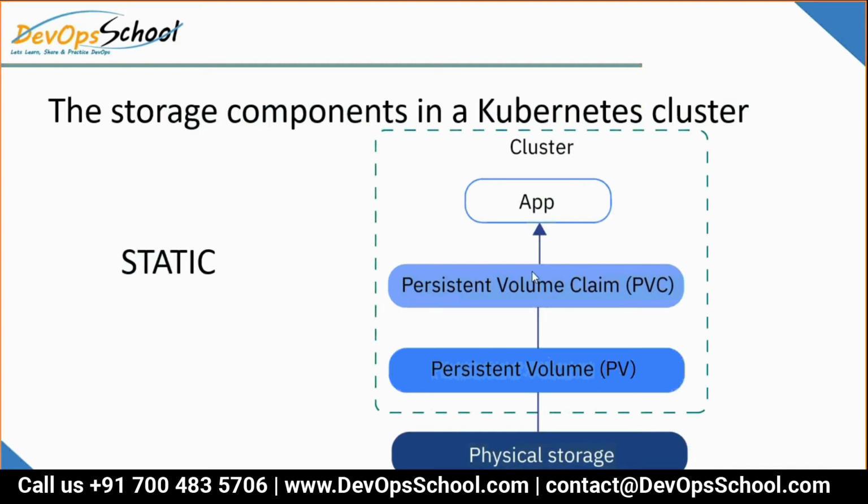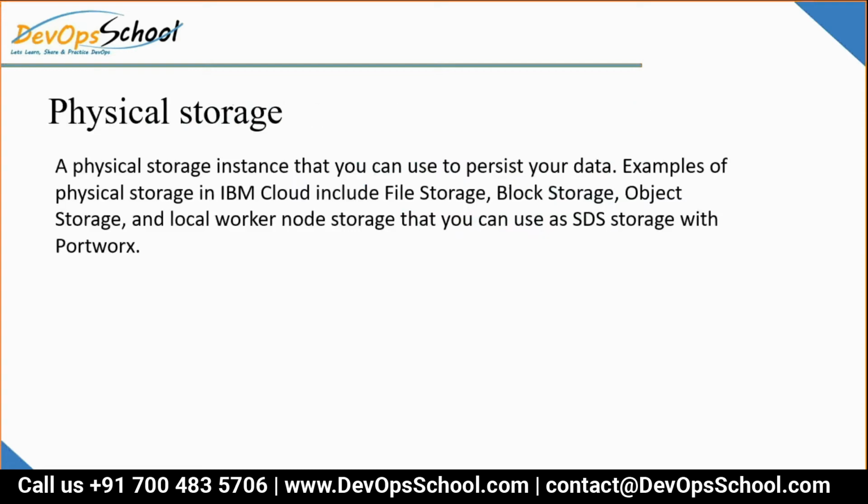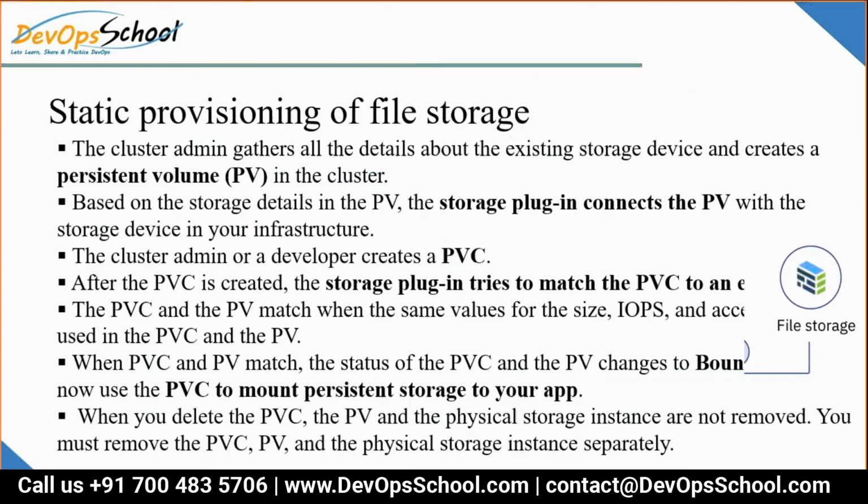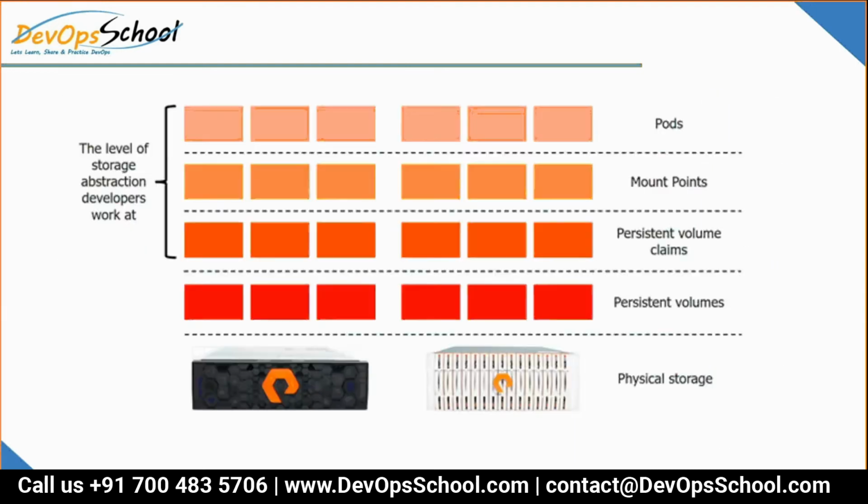So guys, there are two types of provisioning, static and dynamic. Static provisioning is what I'm discussing right now. In static provisioning, you have a physical storage. Then we create a PV. PV is cluster wide. And then someone will claim it. That becomes a PVC. And then the PVC will be allocated to the application pod. That is called static provisioning. There is so much of discussion, so some of the things I'm leaving out.